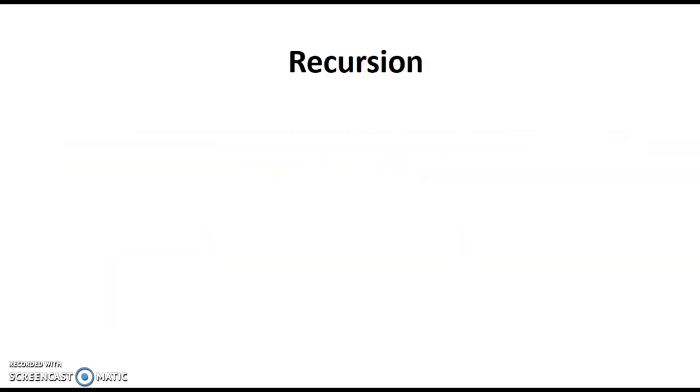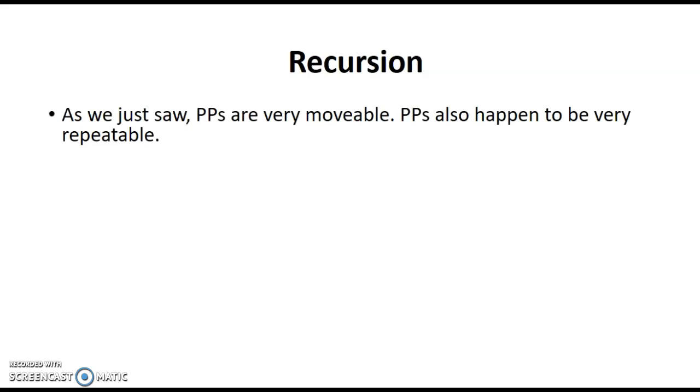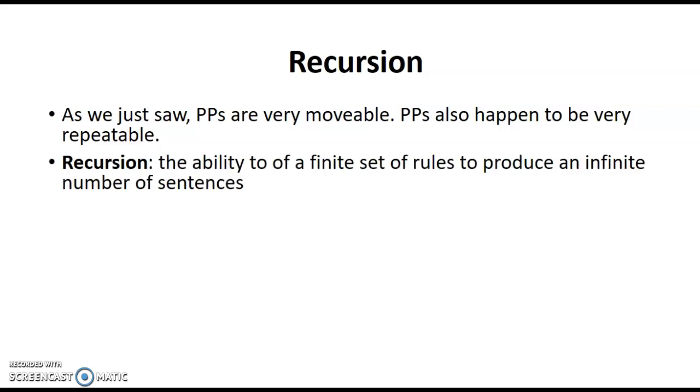Okay, another idea we can explore here too is recursion. As we just saw, we can move prepositional phrases around quite a lot, and they also happen to be very repeatable. So recursion we can define as the ability of a finite set of rules to produce an infinite number of sentences. This goes along with what we talked about a couple of classes ago about generative grammar, what Noam Chomsky came up with in the 1950s, that we have this finite set of rules in our brains, but they produce an infinite number of ideas and sentences. It's almost like our brain is a computer program or an algorithm that just keeps producing new ideas.